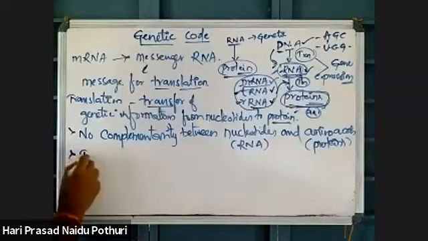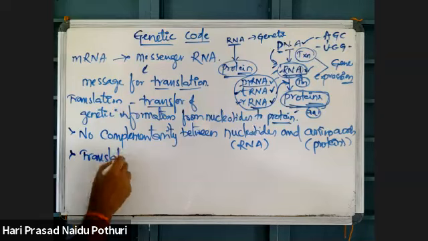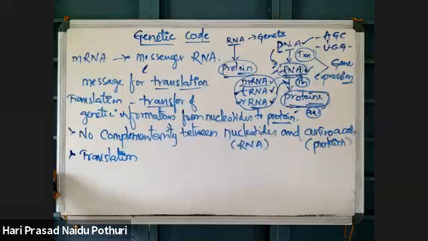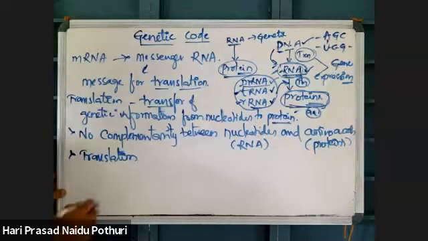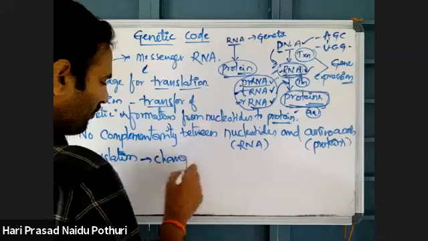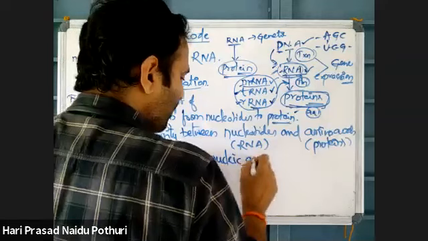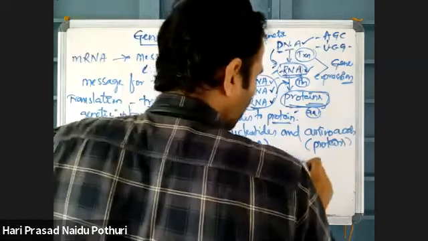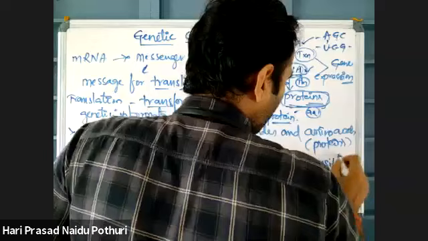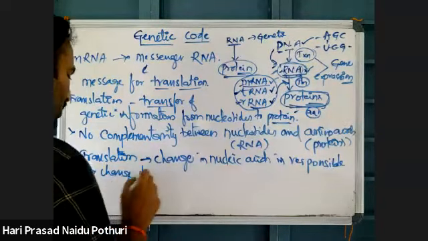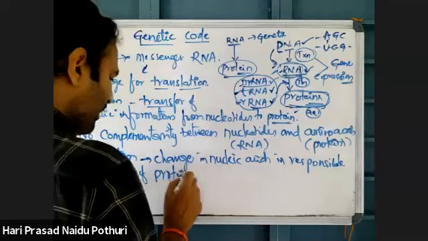So translation means that a change in nucleic acids is responsible for a change of proteins or amino acids.